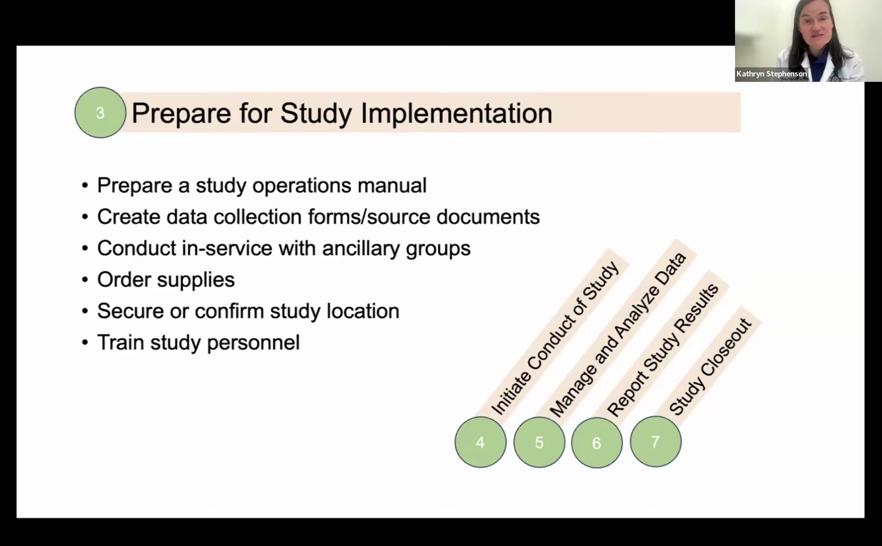You're also going to create your data collection forms and your source documents. For big trials, you'll have help with that. For your own studies, that's a lot of work. You want to do in-services with ancillary groups that are going to help perform your study. You have to order your supplies, figure out where your study is actually going to happen. That's often getting permission to use your clinical research center.